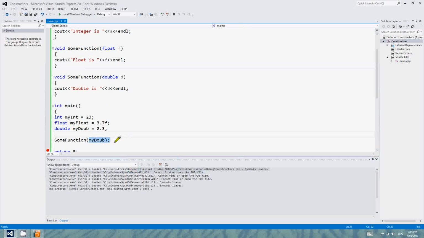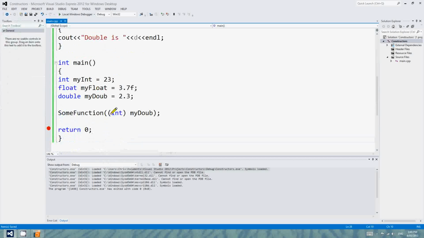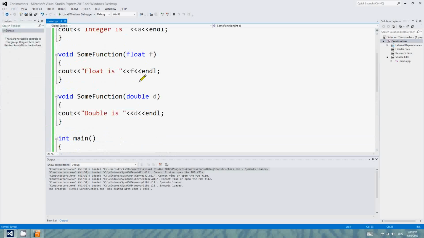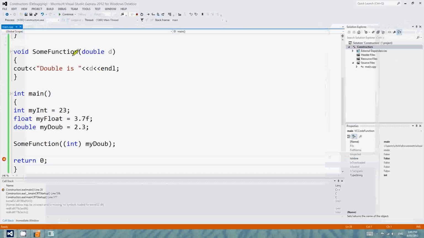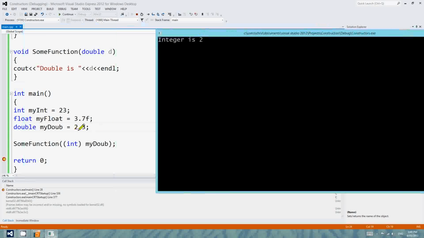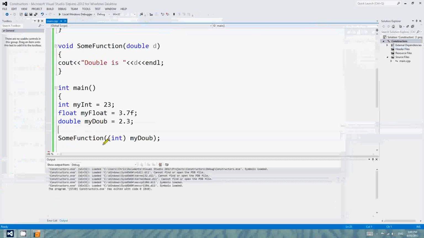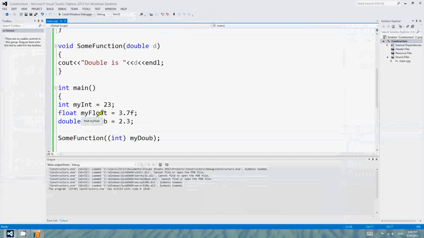You can do some really tricky things, so we could do something just like this. This would be really weird, but maybe int mydub. Okay, so what's that going to call? That's obviously going to call the integer version up here. If we hit play, yeah, there it is, 2. So once again, to convert the double 2.3 to an integer, it doesn't round it, it just chops off the 0.3 just there. It's called truncation. Converting floating point or doubles to integers almost always means truncation, chopping off the points. It doesn't round it.